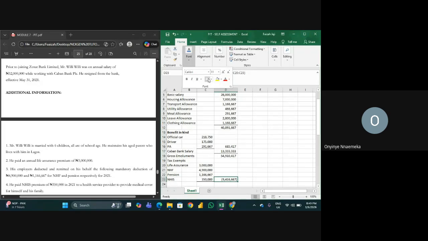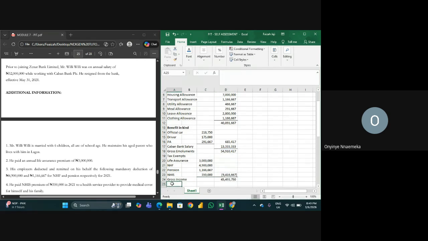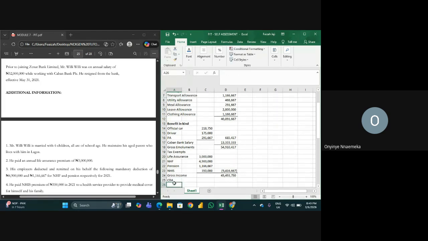After taxes, what we get will be called what? Gross income. So our gross income equals to how much? There it is. Then calculate our consolidated relief allowance. And what is that?